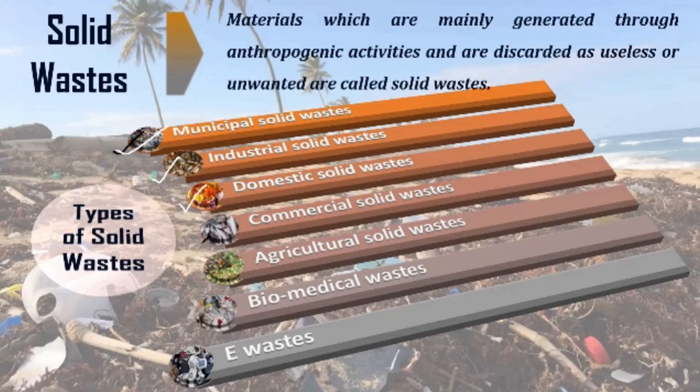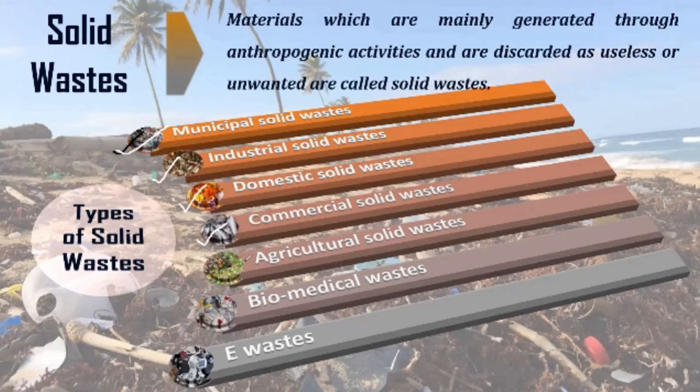Okay, next comes commercial waste. Now, commercial waste is generally generated from marketplaces. So you can see that rotten fishes are given here as an example. It means these fishes are actually commercial waste.